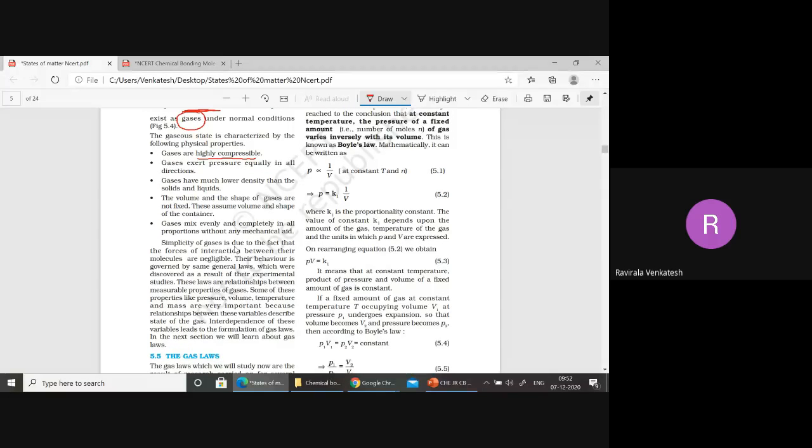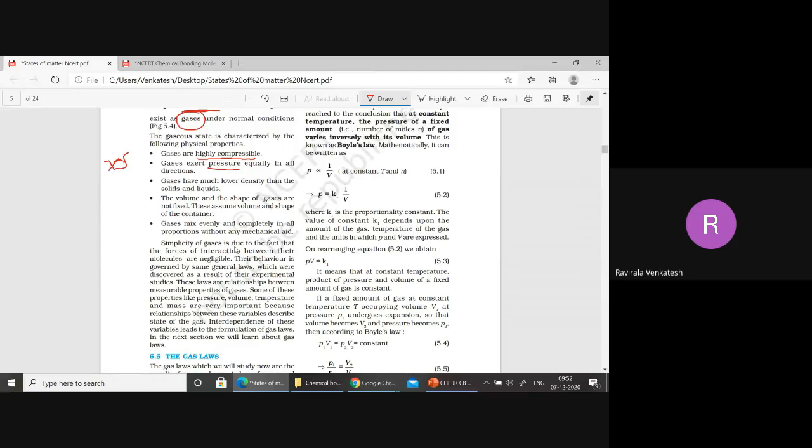Gases exert pressure equally in all directions. When the gas is moving, it releases pressure in all directions. The pressure is because of bombardment between the molecules or bombardment against the container. When two gas molecules collide, pressure is released. Otherwise, when a gas molecule collides with the container, or molecules collide with each other, the pressure is released here.